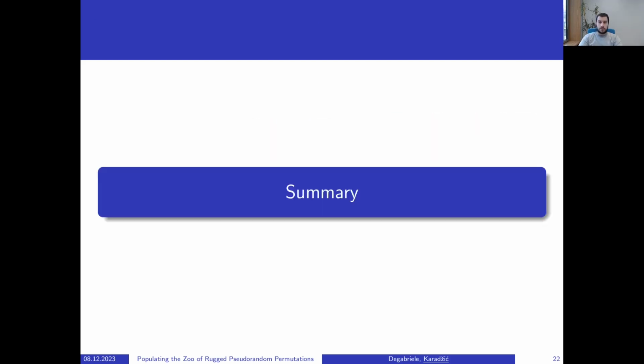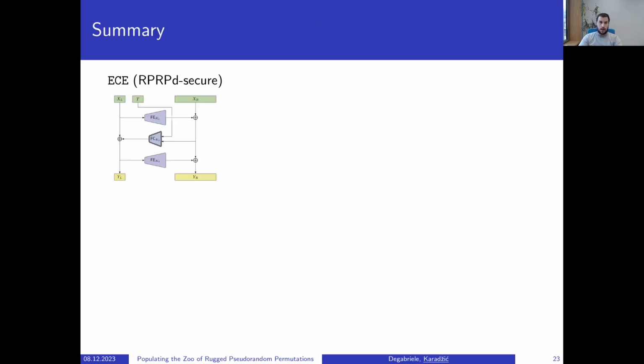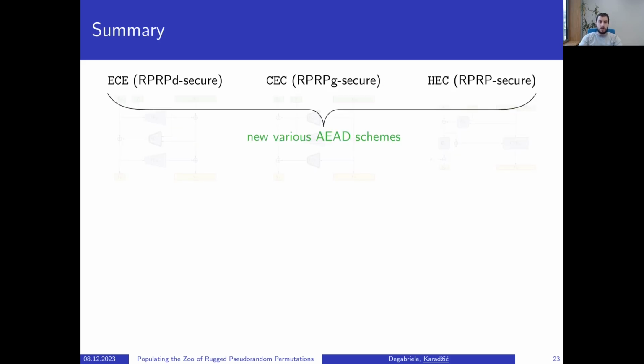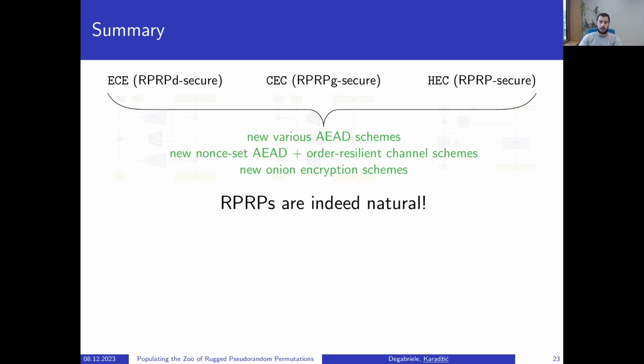To summarize, in this work we refined the RPRP abstraction and introduced the ECE, CEC, and HEC constructions. The effect of these new schemes is big because they lead to new various AAD schemes, they lead to new nonce-set AAD and order resilient channel schemes, and to new onion encryption schemes. The main takeaway message of this talk would be that the RPRP abstraction and RPRPs are indeed natural.